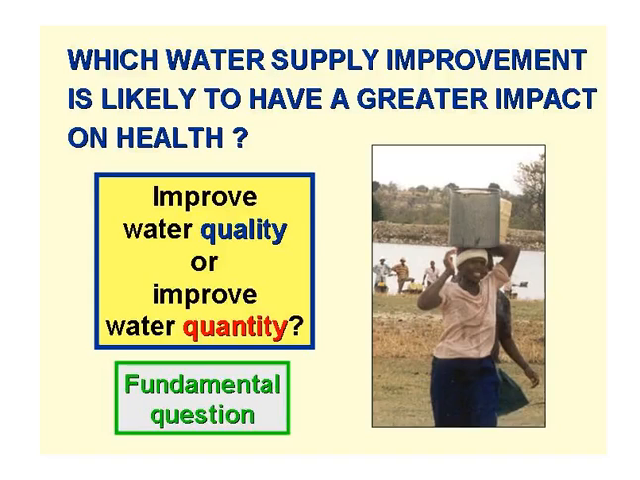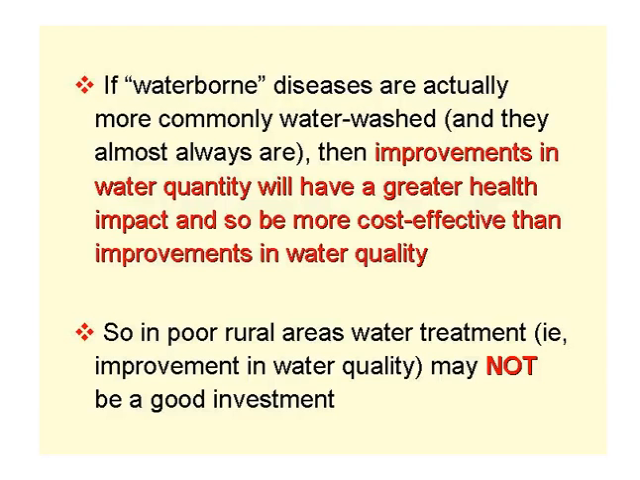This leads to a very important question. Which water supply improvement is likely to have the greater impact on health? Do we improve water quality or do we improve water quantity? This is really a fundamental question. If waterborne diseases are actually more commonly water-washed, and in developing countries they almost always are, then improvements in water quantity will have a much greater health impact and so be much more cost-effective than improvements in water quality. And this means, for example, in poor rural areas, investments in a water treatment works, which is an improvement in water quality, may not actually be a good investment.